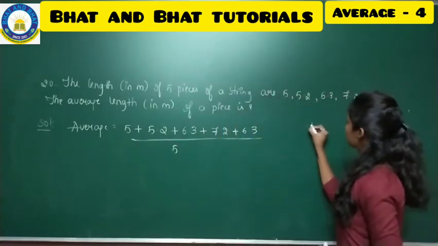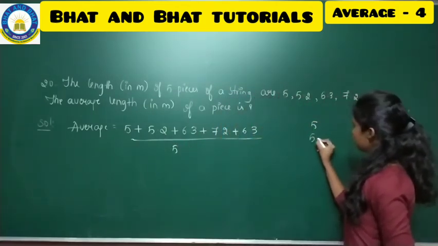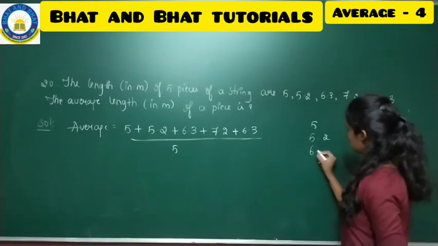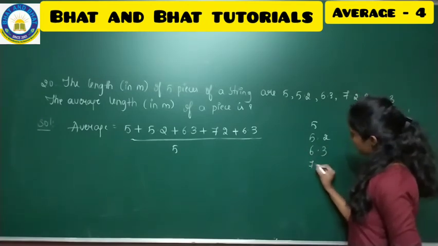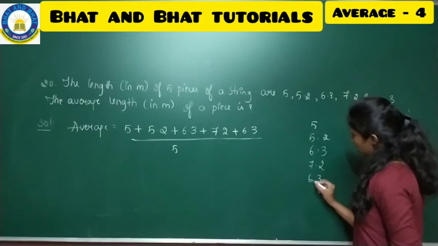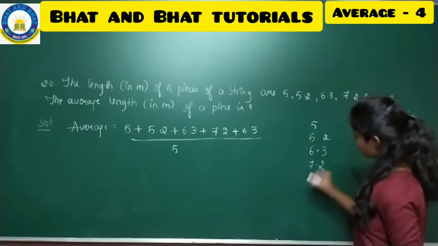How are we going to add here? 5 is that, and now 5.2 you have, and then 6.3 you have, again 7.2, 6.3. Make sure all the points come in a straight line.